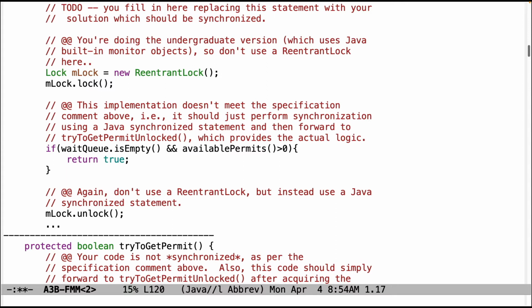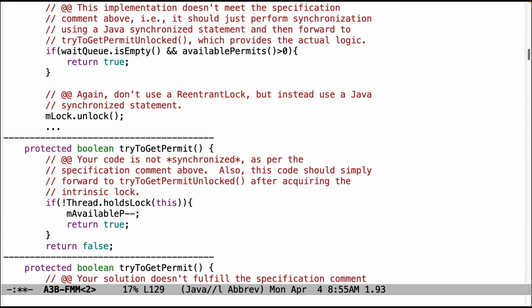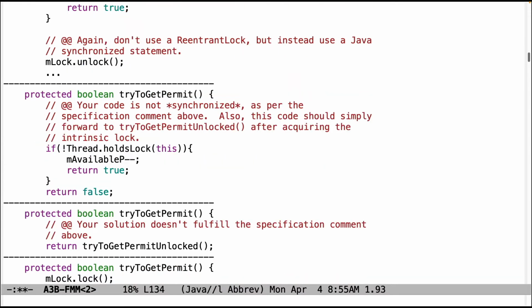synchronizing using the synchronized keyword, because it's the undergrad version, and then you should just be forwarding to try to get permit unlocked. And try to get permit unlocked assumes the lock is held by try to get permit, and then it just does the logic. The try to get permit unlocked does the logic, which will then check to see if the queue is empty and the permits are greater than 0. And again, we don't need a reentrant lock because you should have used a synchronized statement, so there's no need to unlock anything.